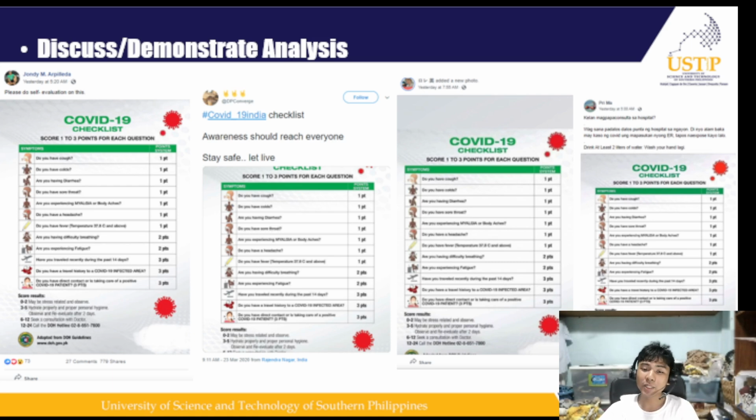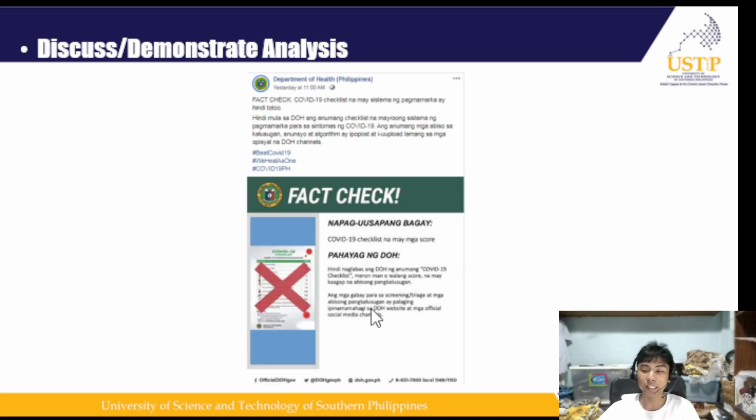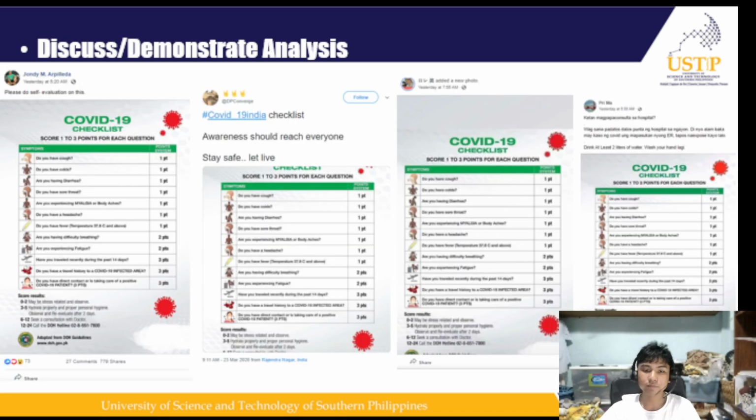However, this was later addressed by the Department of Health, the DOH, which clarified that the checklist is not medically accurate and should not be used as a basis for diagnosing COVID-19. Now you might ask, just how is this considered misinformation? Well, this can be considered misinformation because from the captions given, let's go back. It seems they're posting out of worry, spreading awareness, and thinking of the safety of other people.